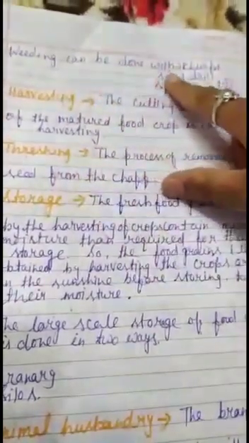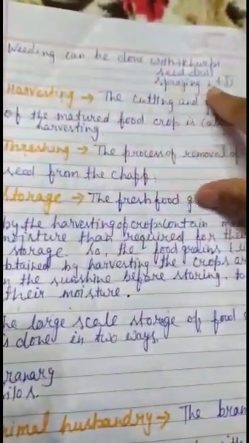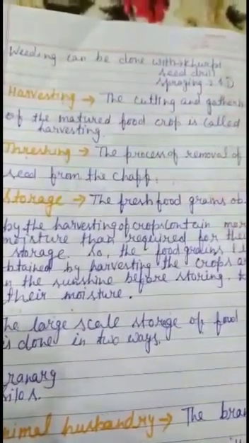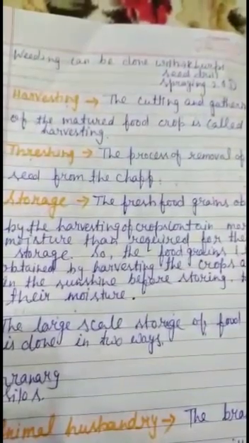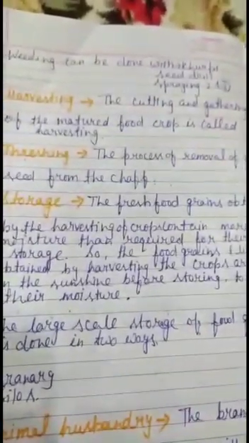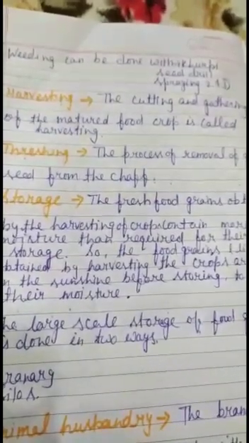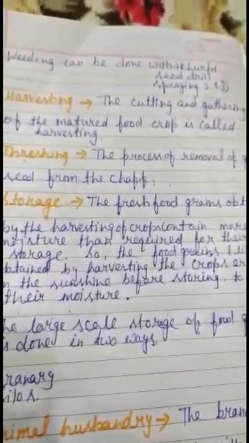Weeding can be done with khurpi, seed drill, spraying 2,4-D. Spraying 2,4-D means a toxic spray which kills the weeds and protects your plant, but many times also affects your crop. So weeding is removal of excessive grass from your farm.